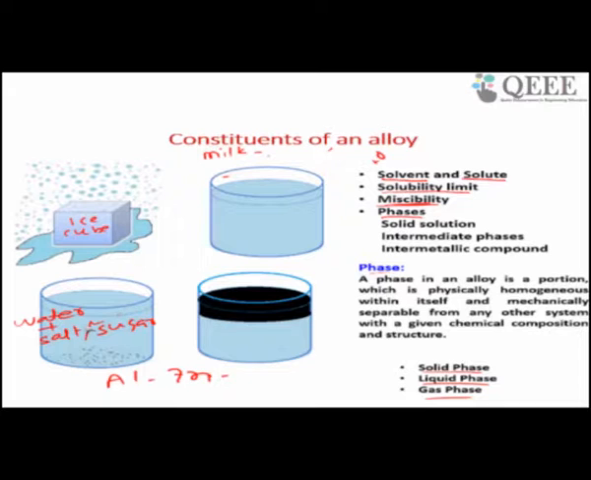So, depending upon the solubility limit: if you consider water as solvent and sugar as solute, here the sugar solute has some limited solubility in the solvent. Up to the solubility level, sugar will be able to mix with water and form a single phase, and above the solubility limit sugar will remain as it is, so it will form another phase. So you will get two phases here.